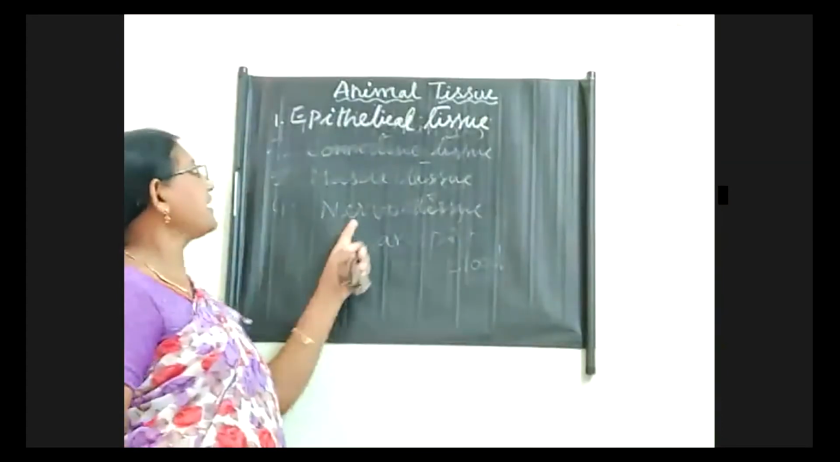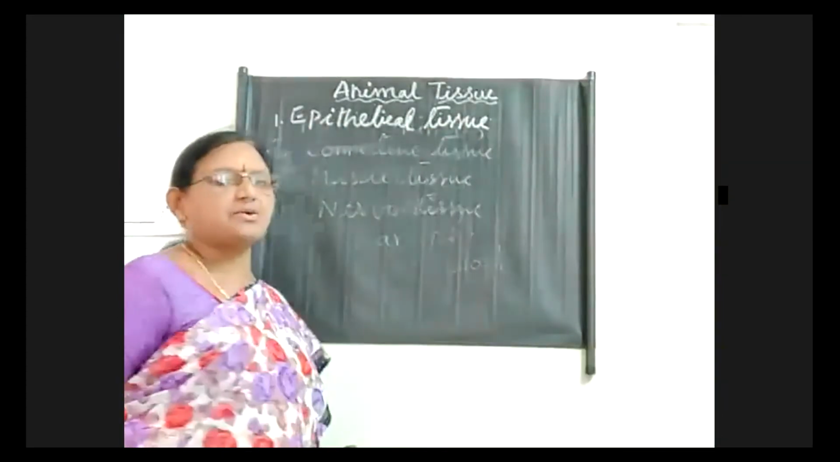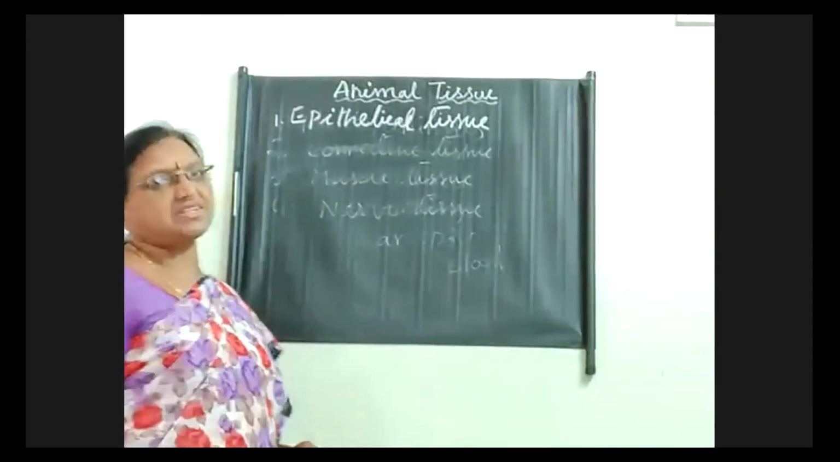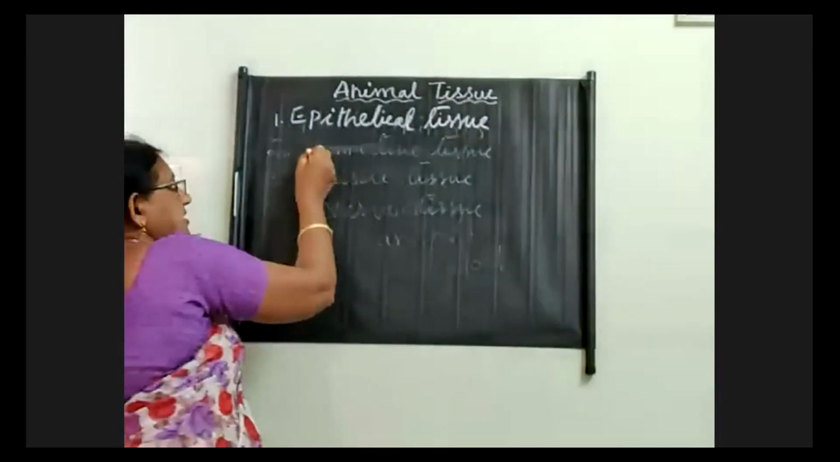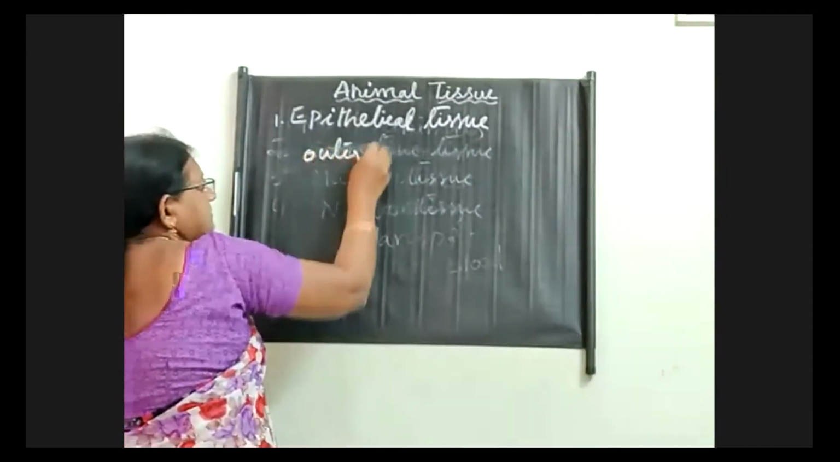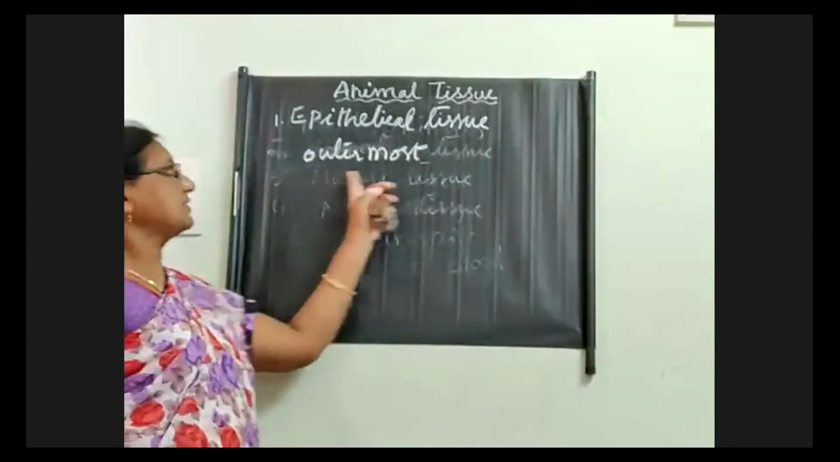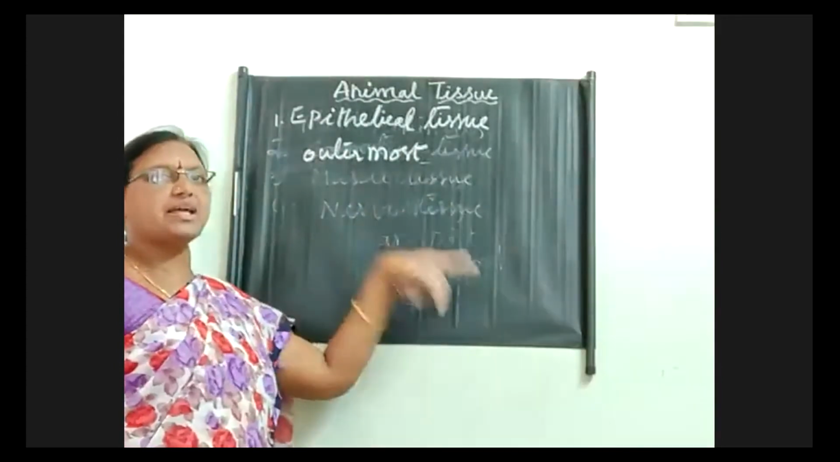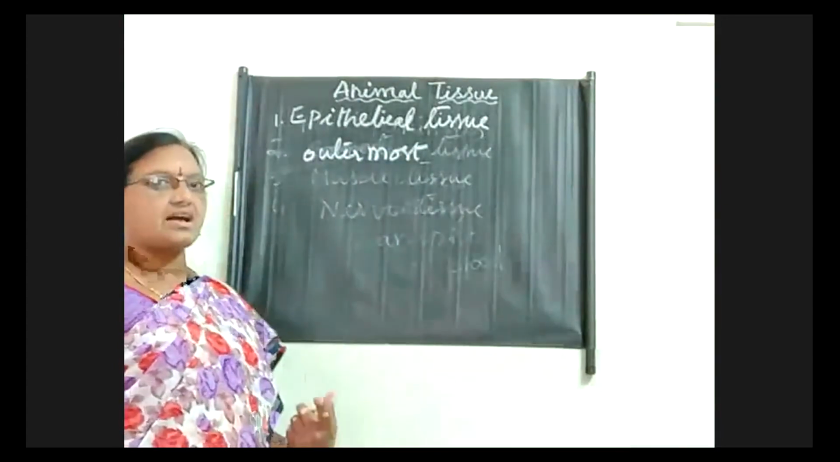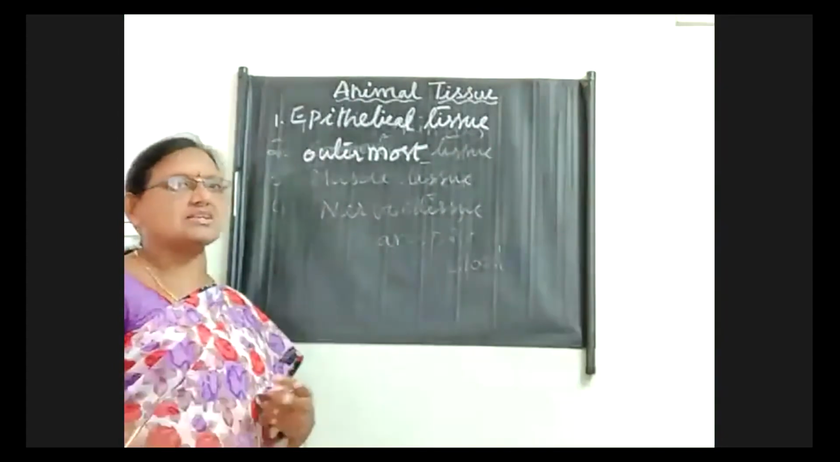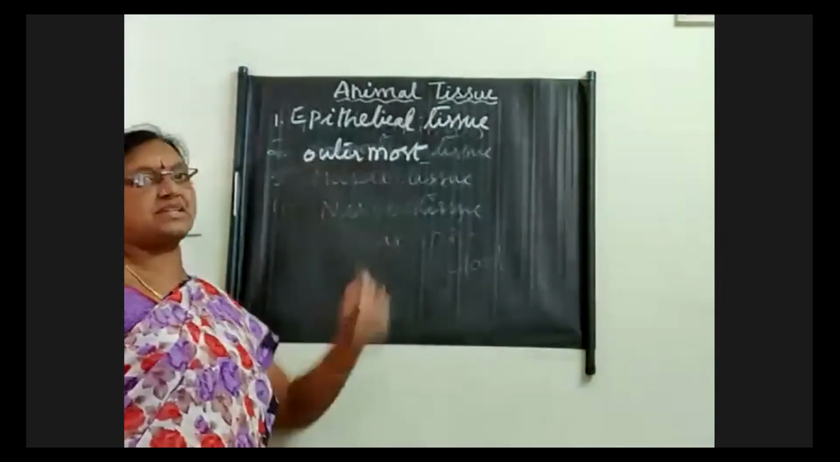Okay, so here this epithelial tissue is there now. That is the outermost layer of the tissue. And this outermost layer of the tissue is not only on the surface of the internal organs, children, sometimes the inner cavities of the internal organs are also made up by epithelial tissue itself.